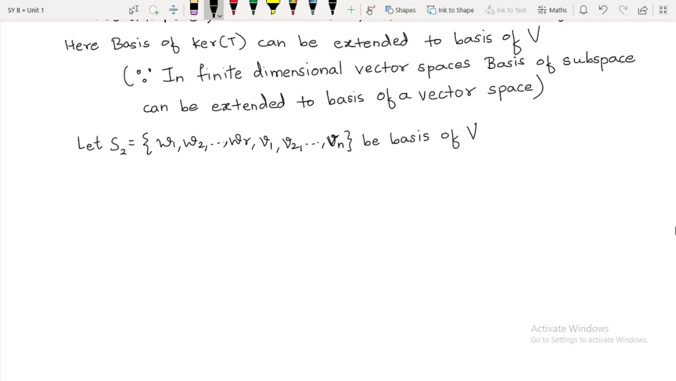Now can you tell me the number of elements in the basis set of V? See, these are R elements, and these are N elements. So in total how many elements are in S2? R plus N elements. Therefore I can say dimension of V is nothing but R plus N. But what is R actually?